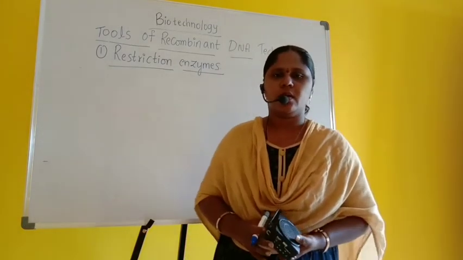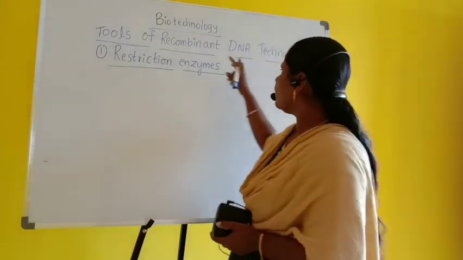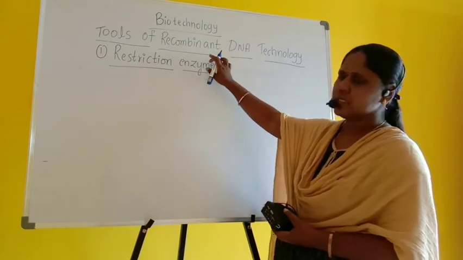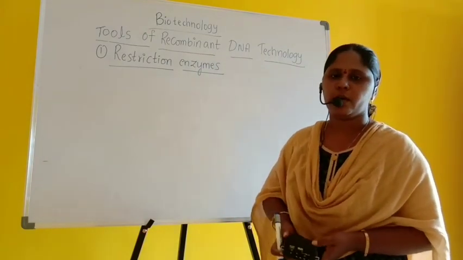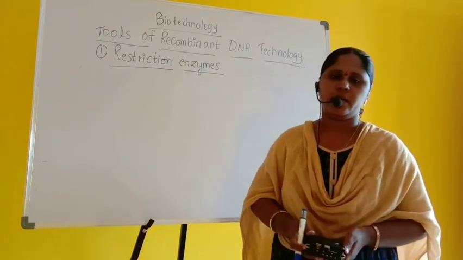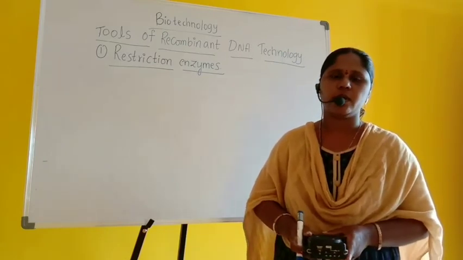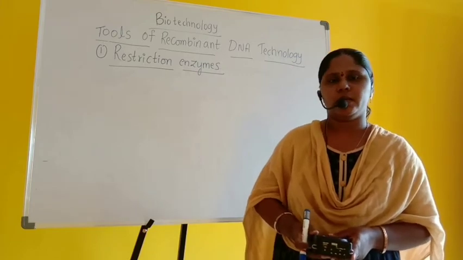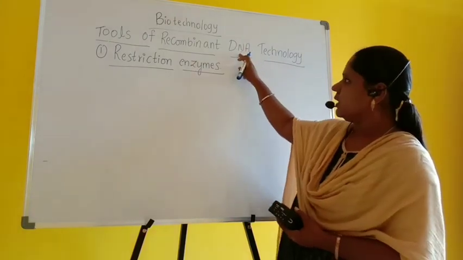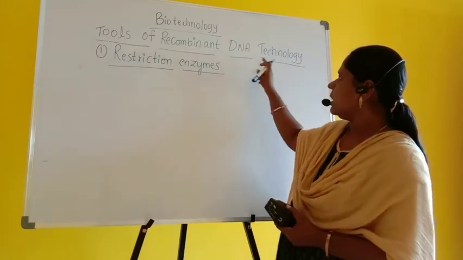Hello students, now we are in the discussion about biotechnology. For the last class, what we studied here is the tools of recombinant DNA technology. For the last class we understood how the first recombinant DNA was constructed by Herbert Boyer and Stanley Cohen using the two important organisms, Salmonella and E. coli. Why have they taken these two organisms? Because E. coli is more closely related to Salmonella. That's why. So finally they came to the conclusion, yes, it is possible to transfer the DNA from one organism to another organism, and the process is called recombinant DNA technology.